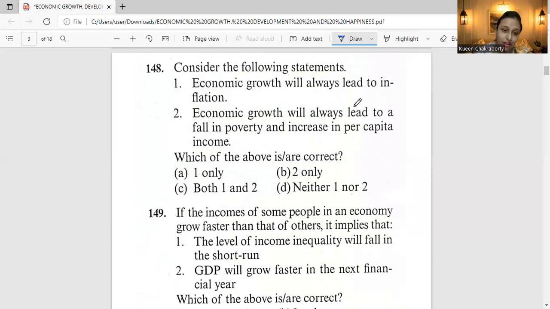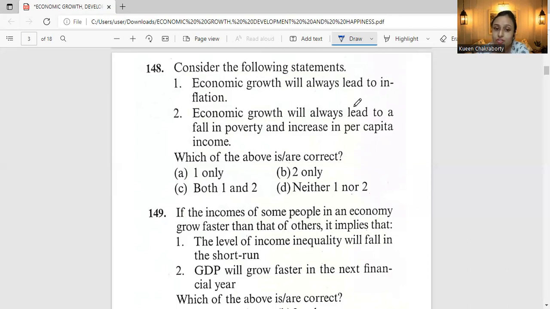This is again something you have to consider. The benefits of high growth may be restricted to top earners of the population, and little or no benefit may accrue to the BPL, that is the below poverty line people. Also, whether economic growth results in increase in per capita income depends on whether the population of the country has grown or not.